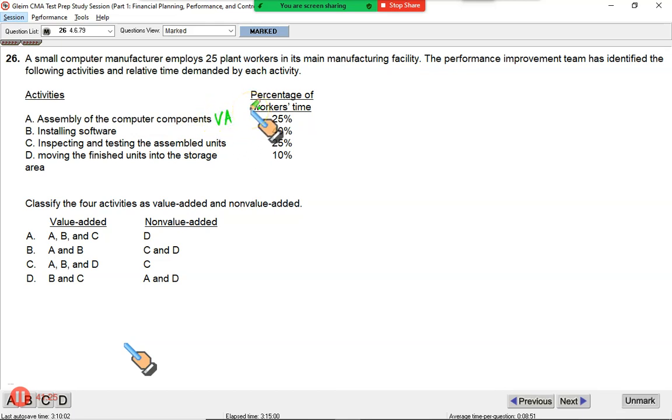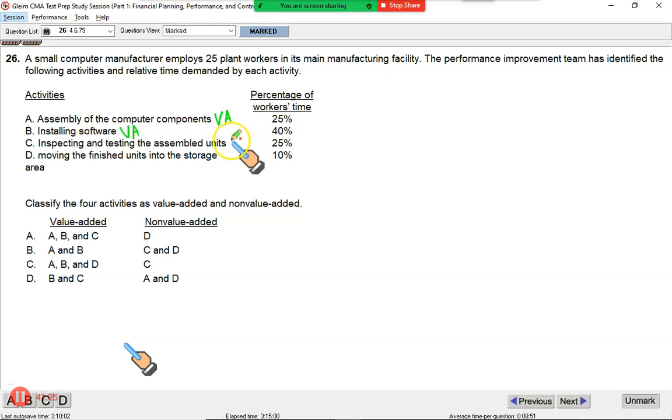I like and I would like to have an assembled computer. Installing software, without software my computer is worthless. So when the software is installed, for me it becomes more valuable. An assembled computer is valuable to me. A computer on which the software is installed is valuable to me. Now, inspecting and testing the assembled units. This is, I say, khali wali. I don't care about these. This is the job of the company. Inspection and testing is their concern, not mine. I don't care about this.